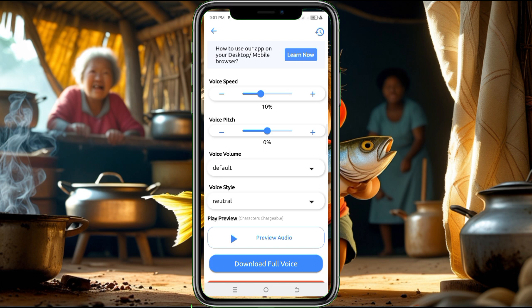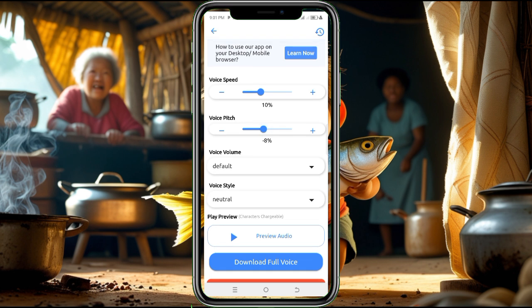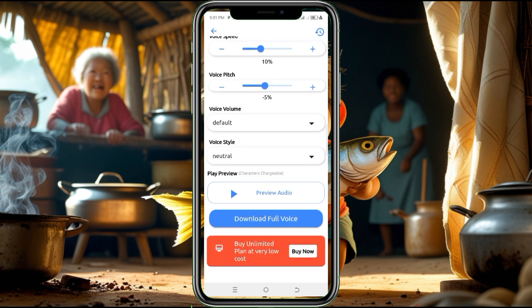Then if you want the voice pitch to be deep, you reduce it to minus. If you want it to speak like a lady, you can increase it. But for now, let's put it on minus, let's say -5. Then let's play the audio. I'm not sure if you'll be able to hear because I'm screen recording, but let's just play and see.